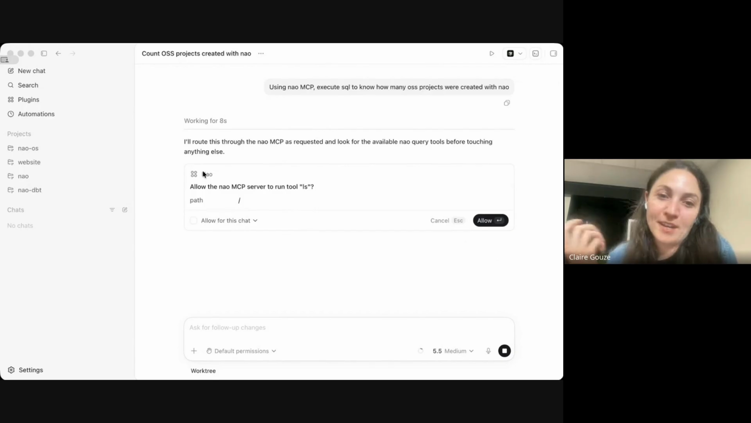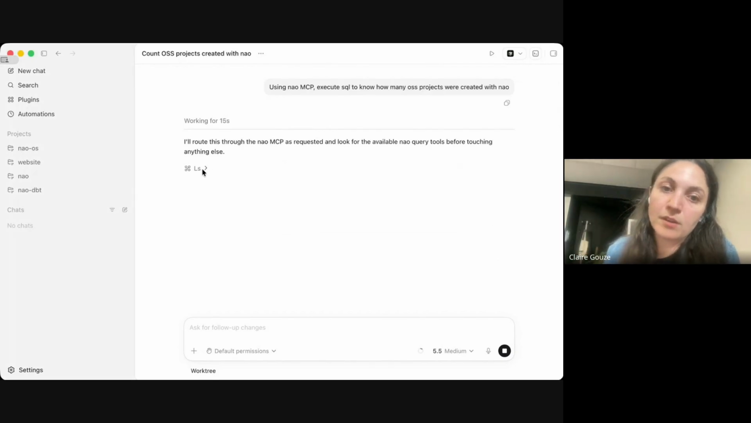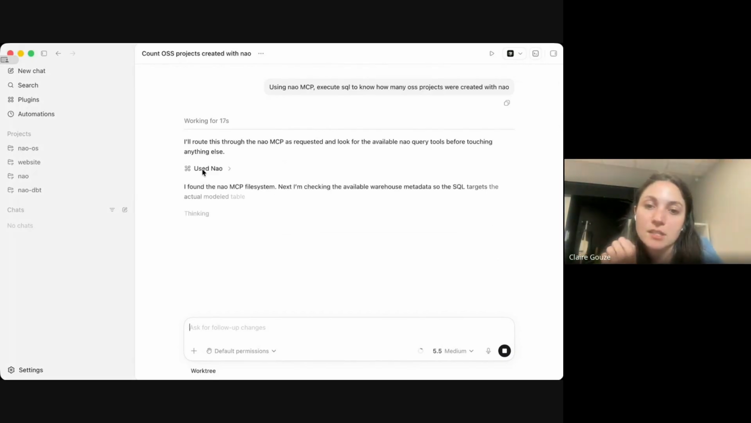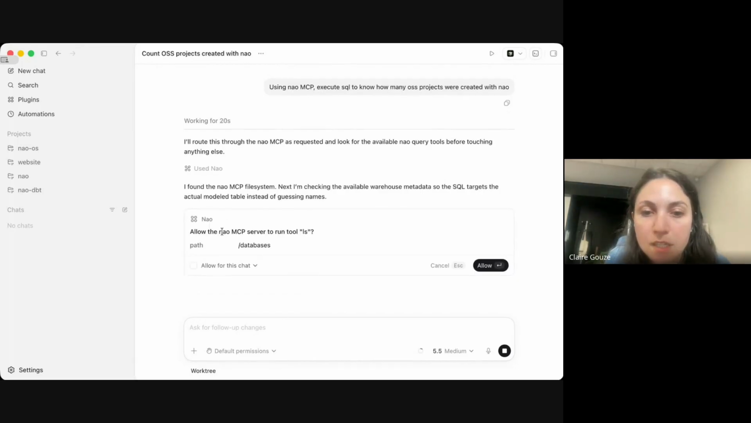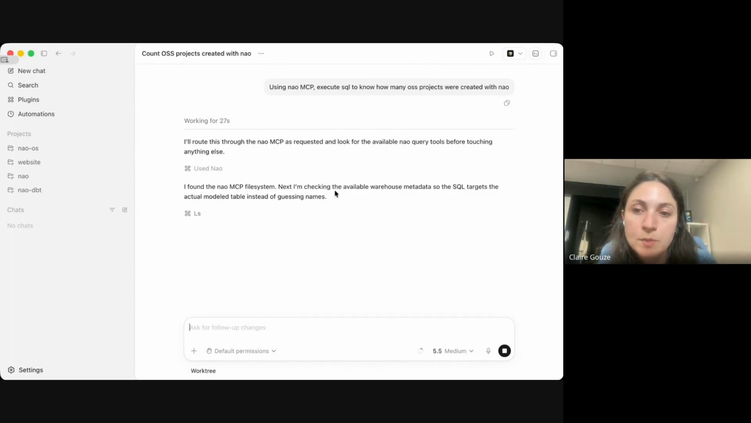Okay, well, so here it's going to do an LS, so it's going to check everything that's available in the context. And read some specific warehouse metadata to understand. So basically, it's reproducing everything that Now would do in its agentic loop. But since it's only calling Now tools, it doesn't incur any cost or agentic loop within Now, and the agentic loop fully stays here in Codex.